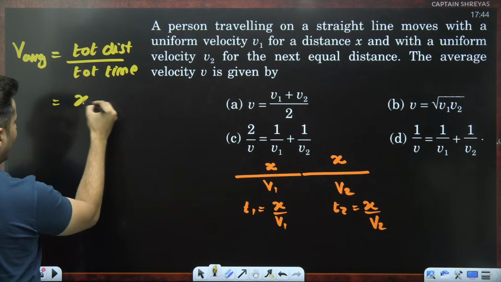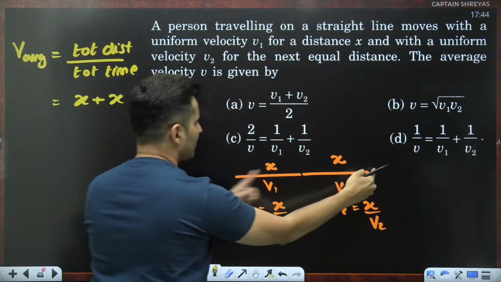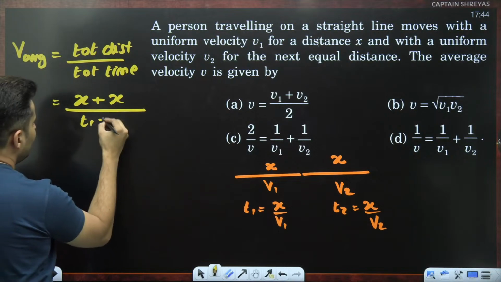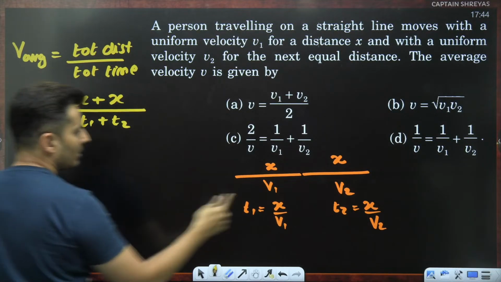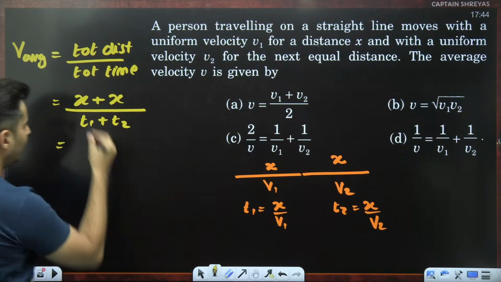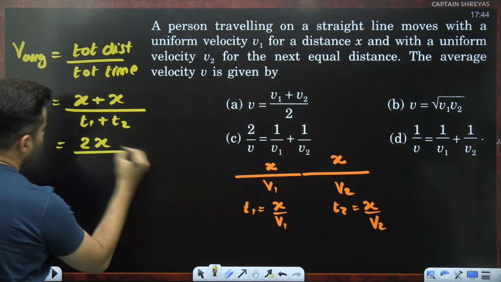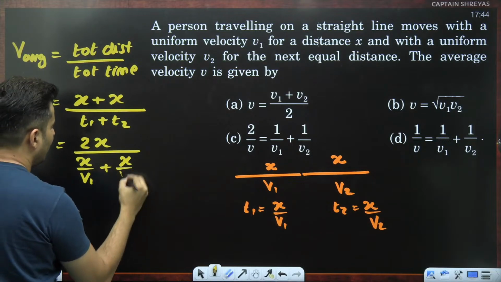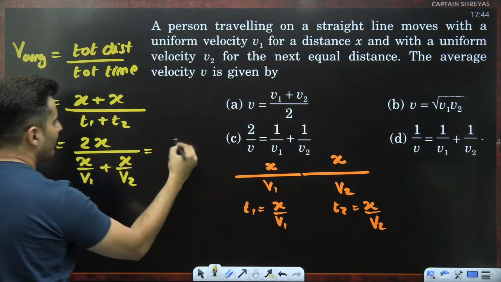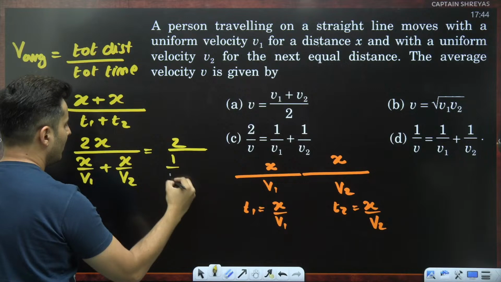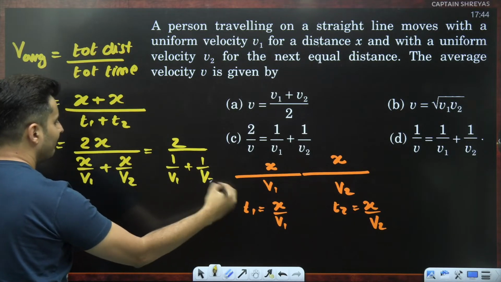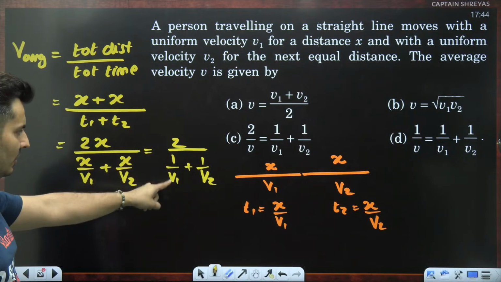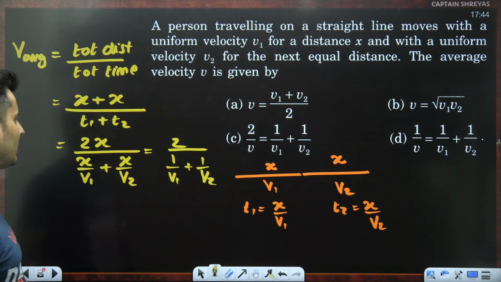Let's see what we get. Total distance is x plus x. Total time is t1 plus t2. These times are different. x plus x is 2x. t1 is nothing but x by v1. t2 is nothing but x by v2. x cancels off, so I'll get 2 divided by 1 by v1 plus 1 by v2. I don't see any answer like that as of now, but I think I have to rearrange it properly.